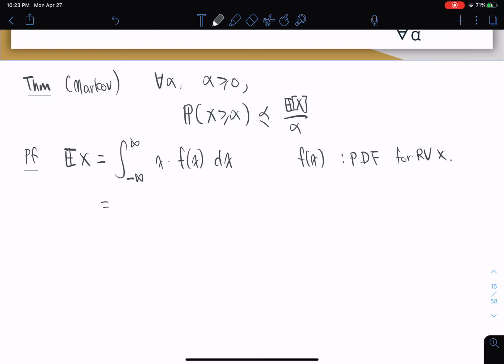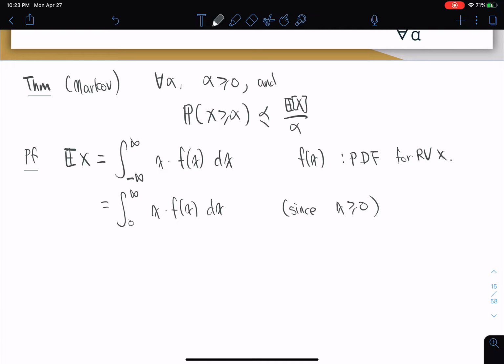Perfect. Now, the first smart thing that we do is we break this down. Well, actually, before we break this down, we're just going to say that this is equal to this, since x is greater than 0, this is the assumption that we have.